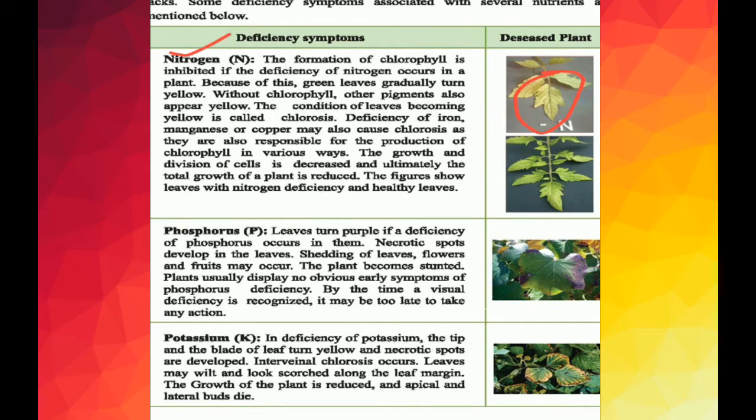If the formation of chlorophyll is hindered, the production of food is affected, and if the production of food is interrupted, the release of energy through respiration will decrease. The hampered production of chlorophyll is called chlorosis.